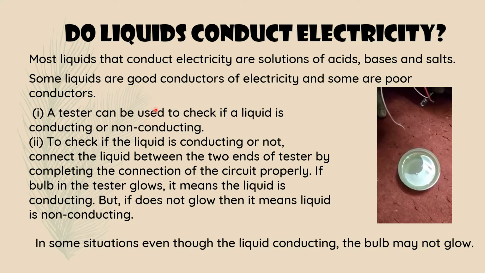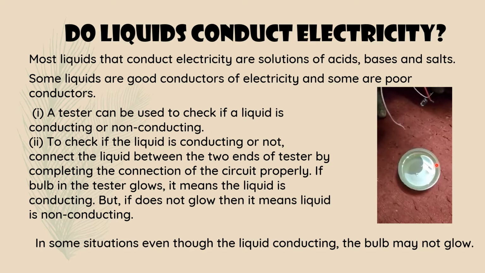For that, take your page number 173, activity 14.2. In that activity, take a small beaker. In this picture you can see a small beaker or small pot, and take some water and add some lemon juice to it. When we pour some lemon juice, that solution becomes acidic in nature, so it conducts electricity. Dip the two ends of one wire into this. You can see in the picture in your textbook. And that wire is connected to a battery and a bulb.